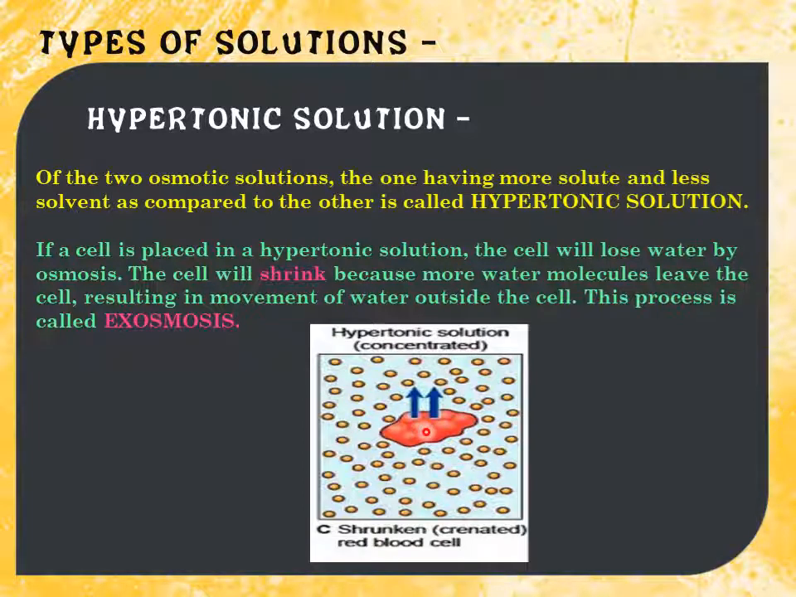So if water molecules are moving from inside to outside, it means that it is a hypertonic solution. Of the two osmotic solutions, the one having more solute and less solvent is known as hypertonic, and the solution is concentrated. So what happens if a cell is placed in a hypertonic solution? Because the concentration of water is more inside, it moves from inside to outside, and the result is shrinkage, because the whole content moves outside. So it results in shrinkage of the cell, and the process is exosmosis.